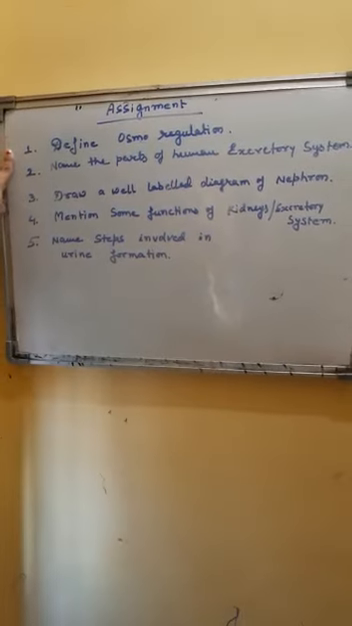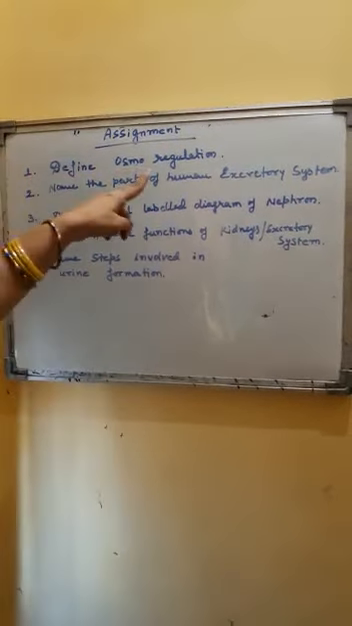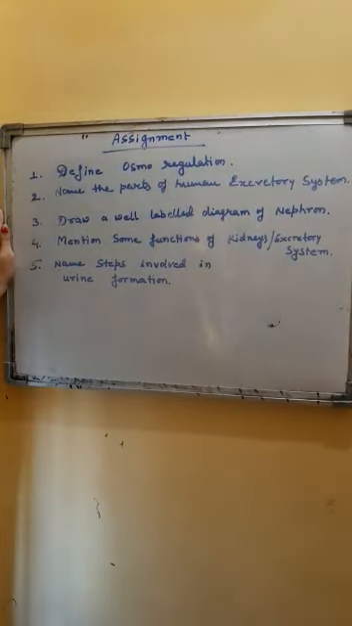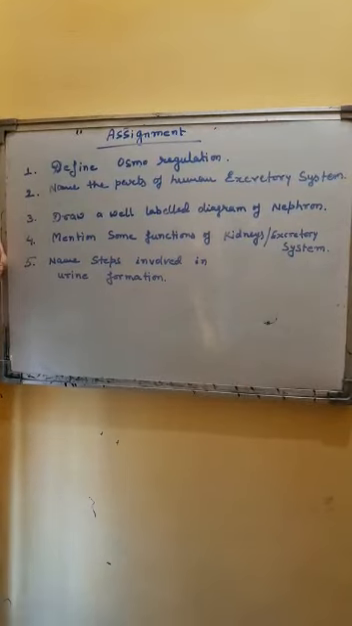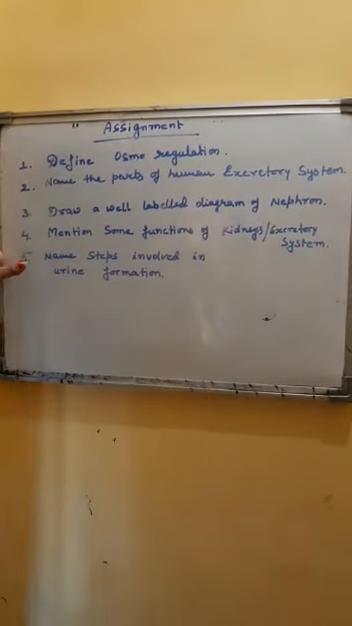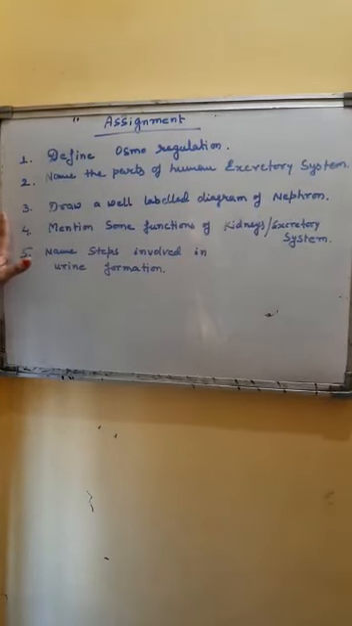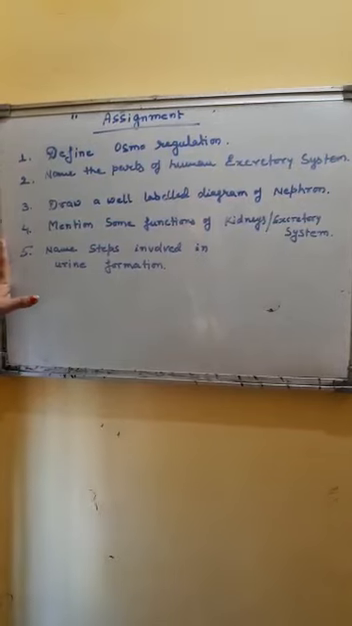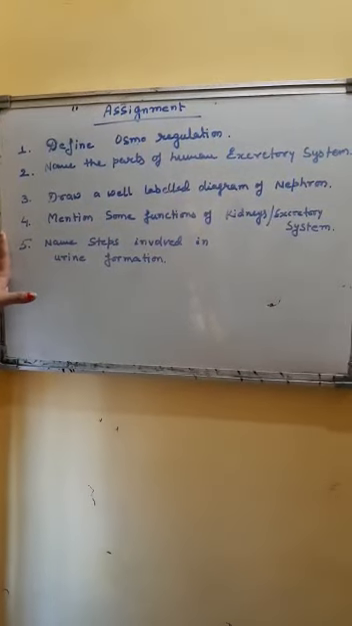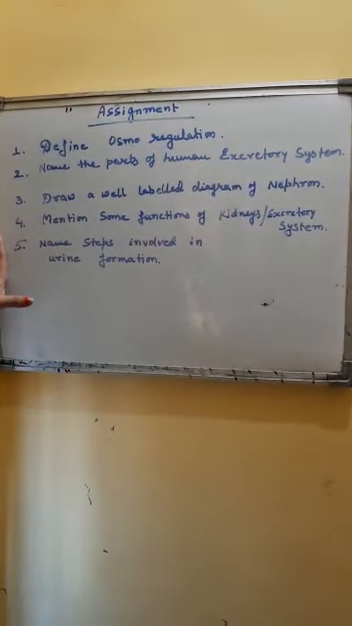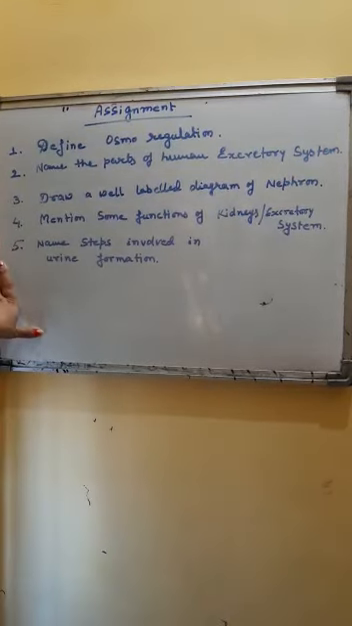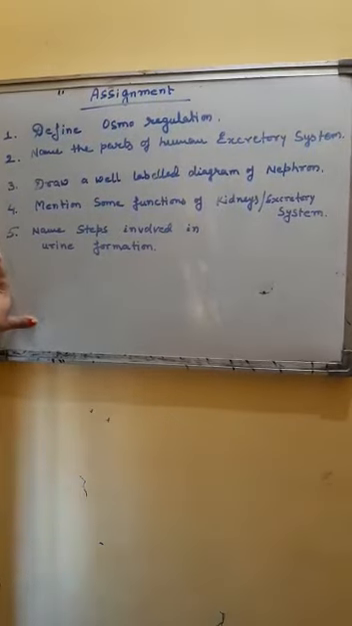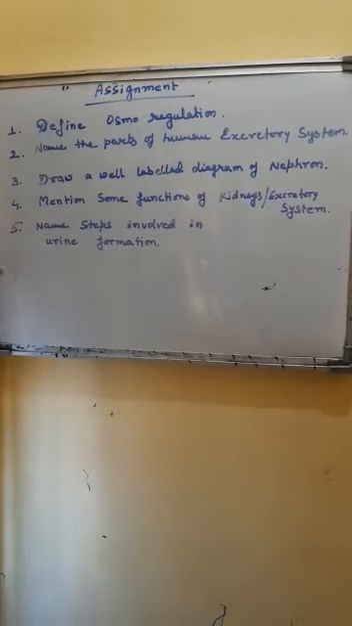The first question, define osmoregulation. Second question, name the parts of the human excretory system. Here you have to only write down the names of the different organs present in the human excretory system. The third question, draw a well-labeled diagram of a nephron. Next, mention some functions of kidneys or excretory system. And the last question is, name the steps involved in urine formation. Different steps which are involved in the formation of urine, you have to name those.